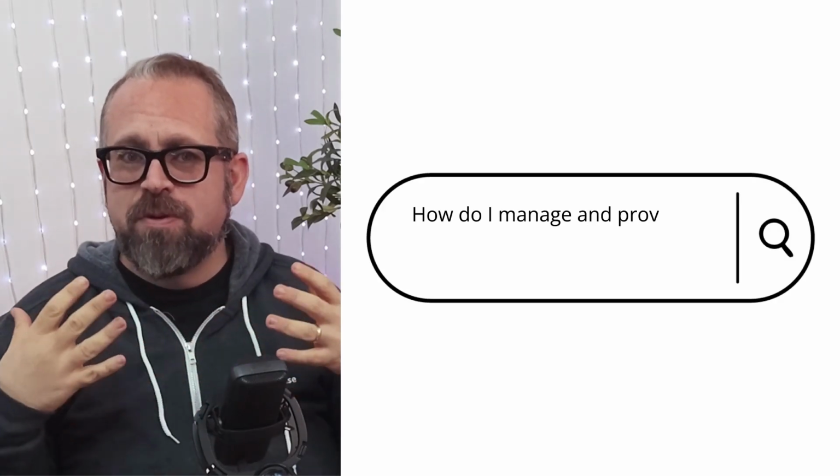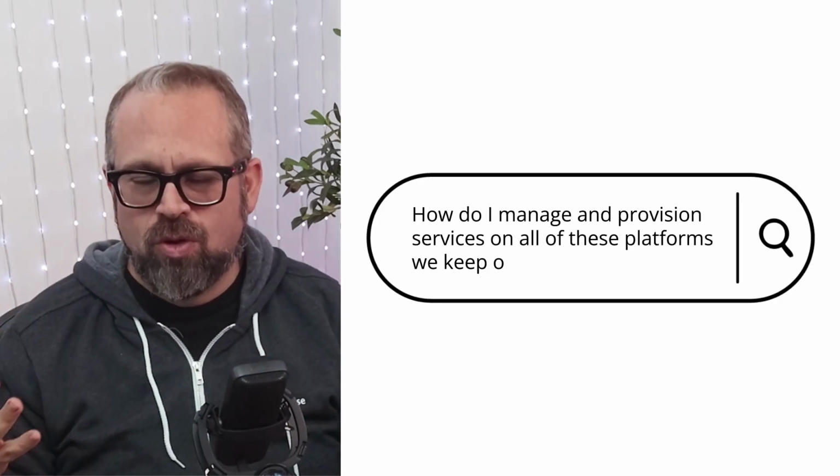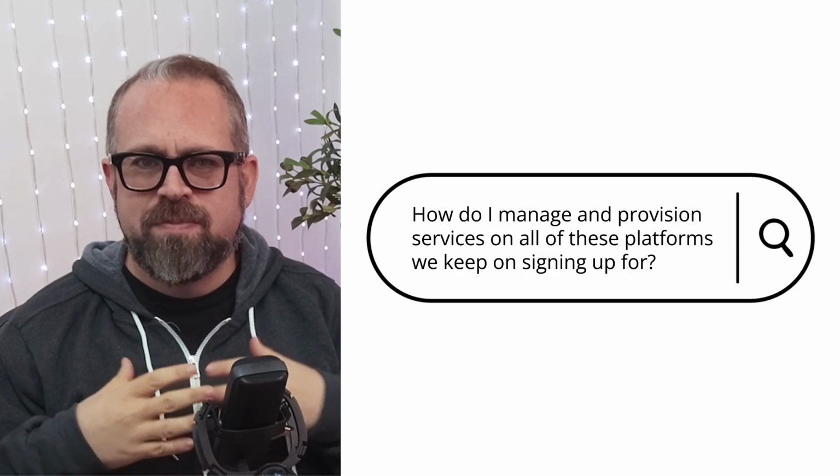And it seems like companies that we work for and that we love continue adding more and more under our responsibilities. And we need to provision all these. We need to manage who gets access to them. We need to make sure the resources stay up and performant. And it can be absolutely mind-blowingly overwhelming.